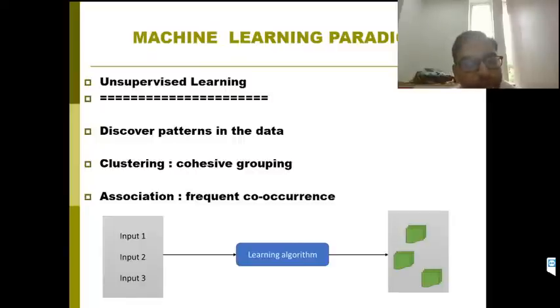Then if I give a new input instance, it will assign a particular cluster for that data. So this is nothing but discovering the patterns in the data. How does it discover the patterns? Using the features. In unsupervised learning, a very important task is identifying the features.